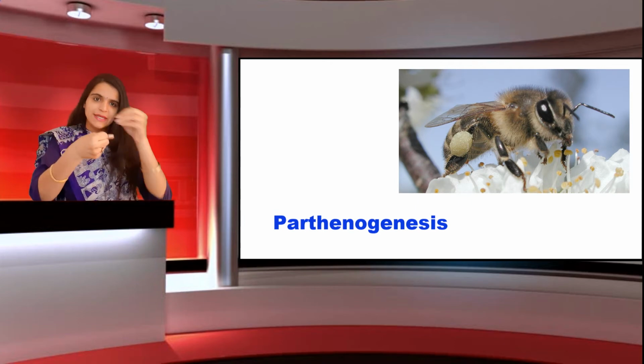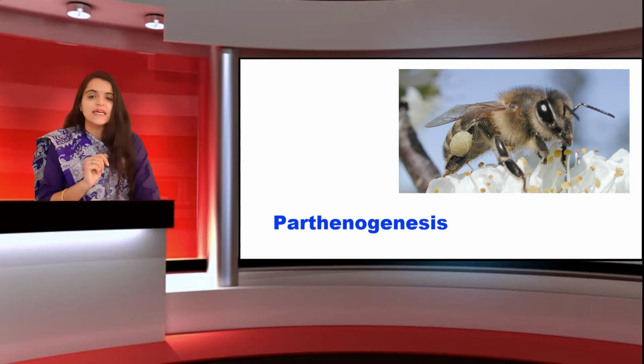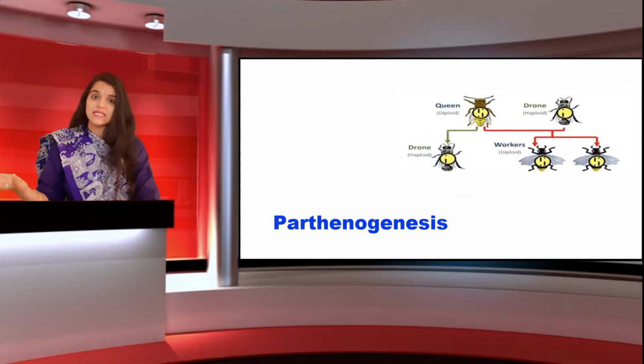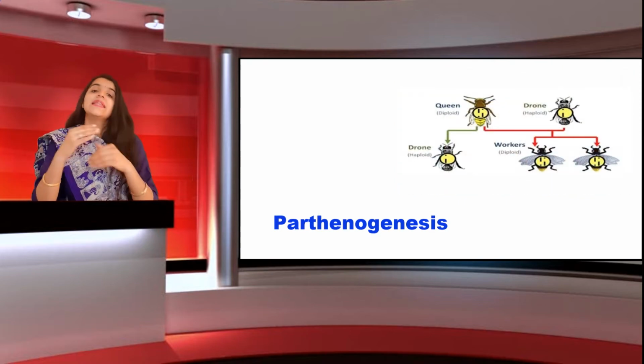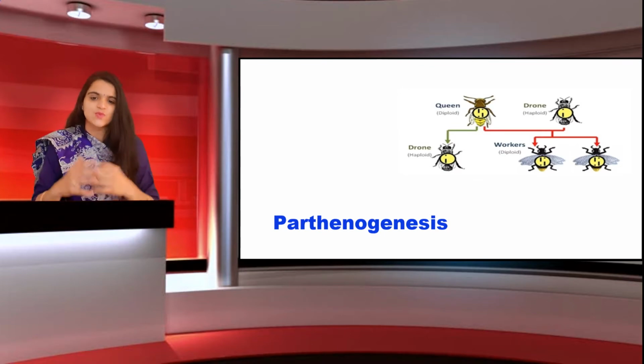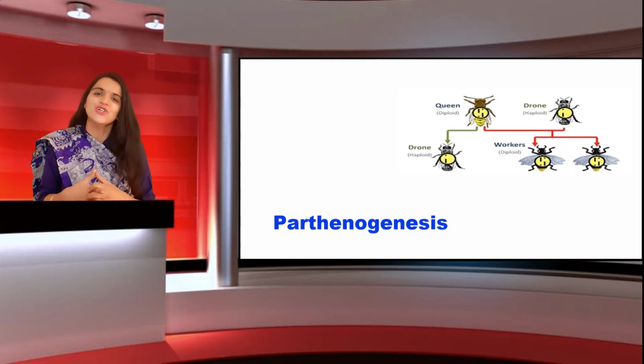This is a female gamete, it will form a new organism. There is no fertilization, that is called parthenogenesis. For example, honeybee drones are formed during the parthenogenesis process. We have rotifers, we have turkey, they are all examples of parthenogenesis.